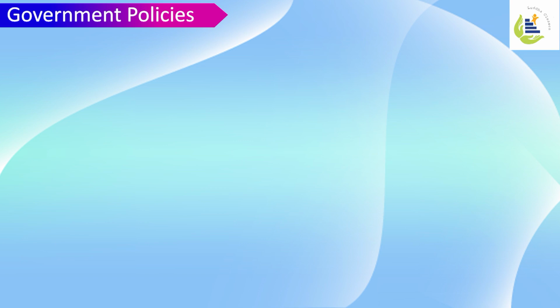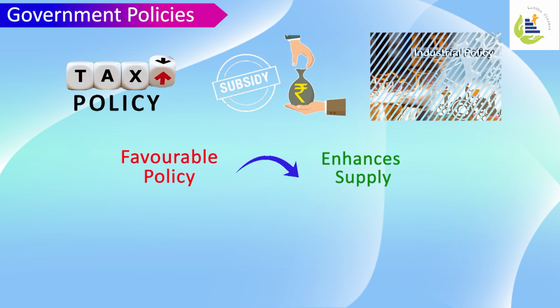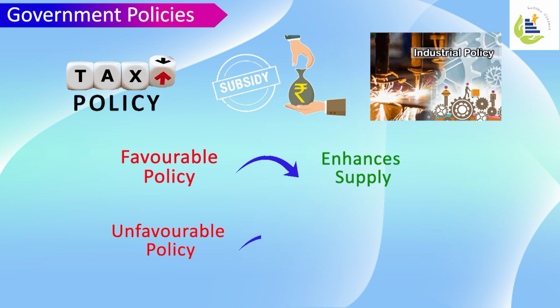So in a nutshell summary, what do I understand? The government policies, if they are favorable, enhance the supply. Government policies like taxation policies, subsidies, industrial policies, if they are unfavorable, they reduce the supply.